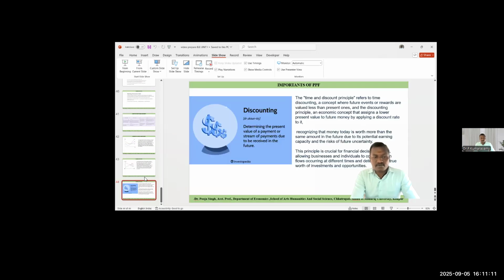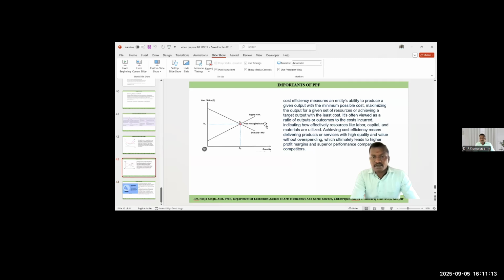Okay, these are the concepts we have discussed. Here, cost efficiency measure, the last topic in unit number 1. Cost efficiency measure and equilibrium ability. Cost efficiency measure is taken to follow the level of output at minimum possible cost, the level at which we can fall. Because we have to decide the minimum possible cost.